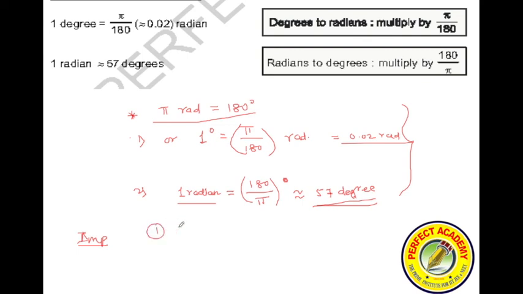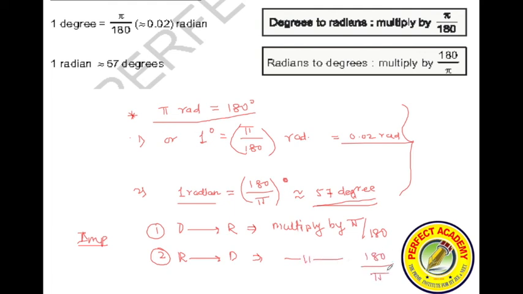First formula: when I am converting from degrees to radians, I should multiply by pi by 180. And when I am converting from radians to degrees, we have to multiply by 180 by pi.